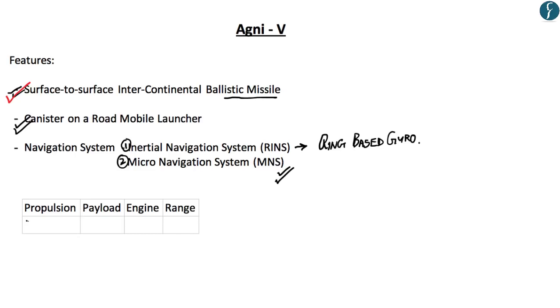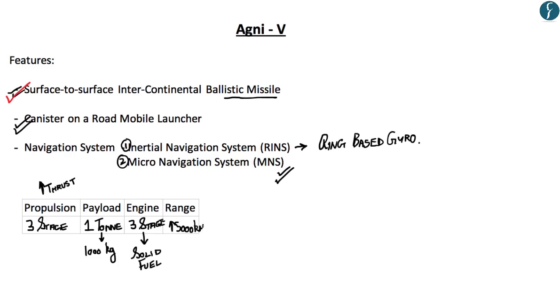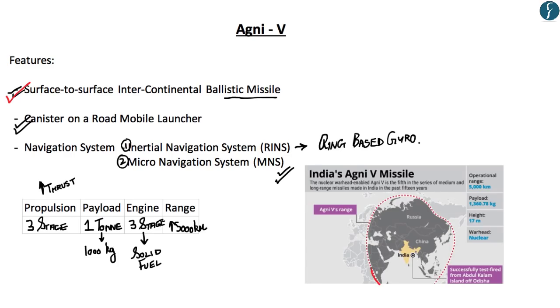The Agni 5 is based on a three-stage propulsion system. The propulsion system is that system which provides the thrust for the missile to take off. The payload of the Agni 5 missile is roughly 1 ton, and 1 ton is equal to 1000 kg. The Agni 5 missile uses a three-stage engine which is based on solid fuel. And the range of the Agni 5 missile is more than 5000 kilometers. If you look at this image, the red dotted line shows the range of the Agni 5 missile. The Agni 5 missile covers the whole area of China.